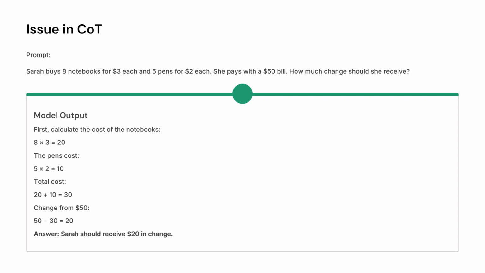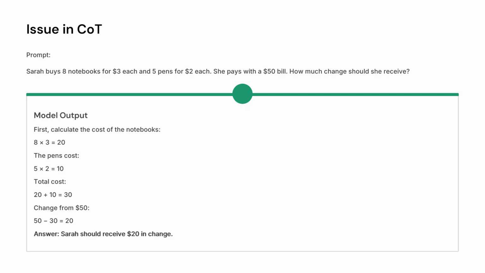In the previous video, we discussed chain of thought prompting and saw how breaking a problem into intermediate reasoning steps can significantly improve performance on arithmetic, logical, and common sense reasoning tasks. However, chain of thought prompting still has an important limitation. It relies on a single reasoning path. If the model makes a mistake at any step, whether it's an arithmetic or a reasoning error, that mistake is carried all the way to the final answer.